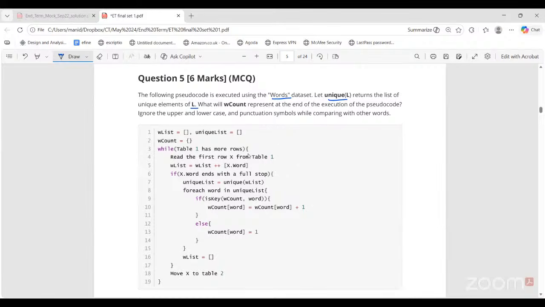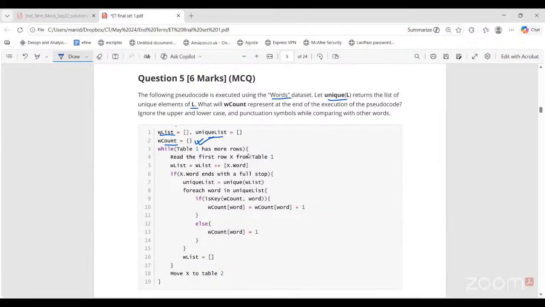So first we have W list, unique list, and W count. These two are empty lists, and this is an empty dictionary. Unique L is a direct procedure that we are going to use here, which we know takes some list of elements and just returns the unique elements in that list. Our job is to find what this dictionary will represent at the end.